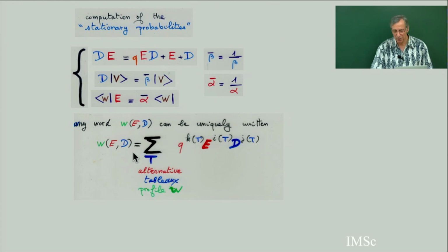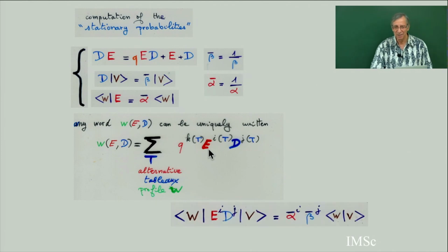So this is the expansion of the word W in these monomials, and then you apply the general theorem. If you go back to the matrix ansatz, this is a product of matrices.